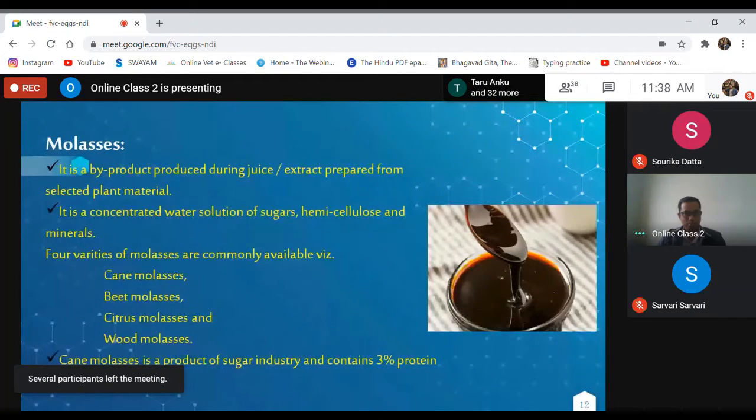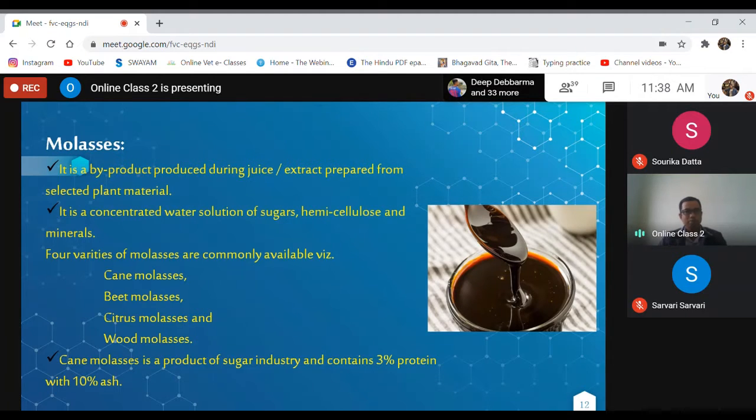Molasses is a readily available source of energy, and it is very frequently incorporated along with other energy-rich concentrates for feeding to both livestock as well as poultry. It is produced during the juice and sugar cane extraction process. It is a concentrated water solution of sugar, hemicellulose, and minerals. It is a good source of minerals also.